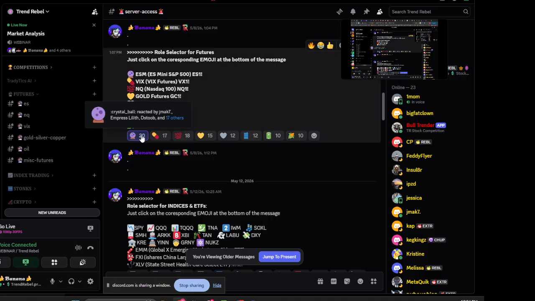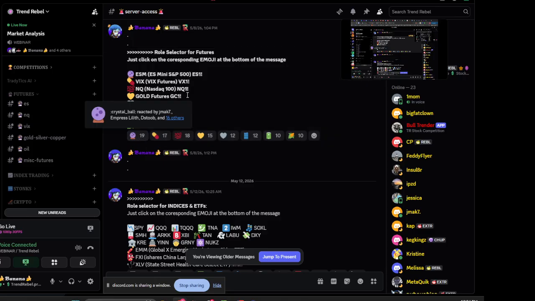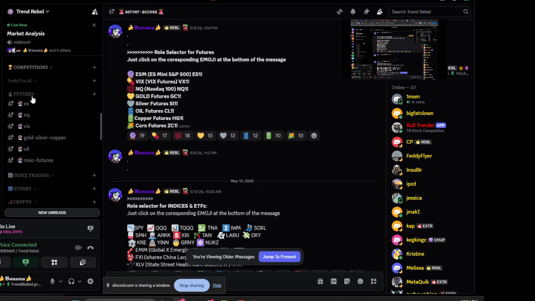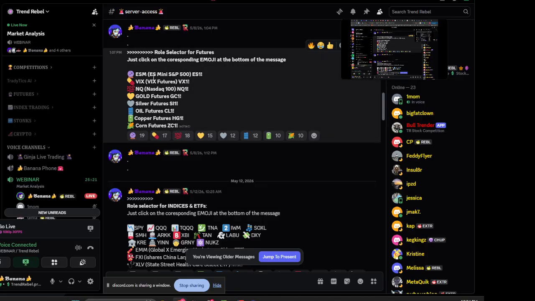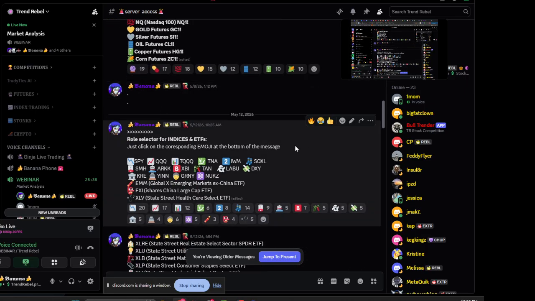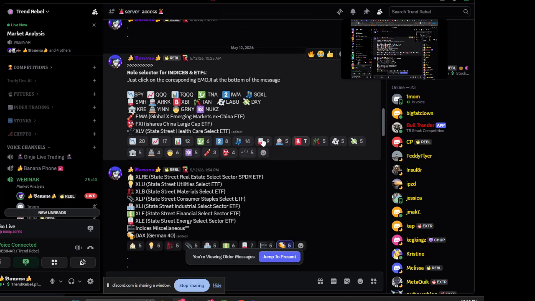So we can turn it on and turn it off. Unfortunately, because I am the server owner, it will not take it away from me. I have to see it all, so I can't do anything with that. But you can go ahead and add VIX by clicking the pill. You can add NQ by clicking the 100, the gold futures by clicking the gold chart, etc. That's all it is. You click on all the ones that you want, and you can unclick them if you decide you don't want them again. I do leave spaces in between in case I need to add stuff later to try to keep things organized.